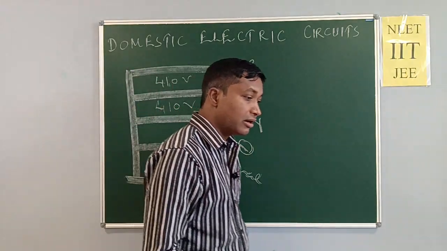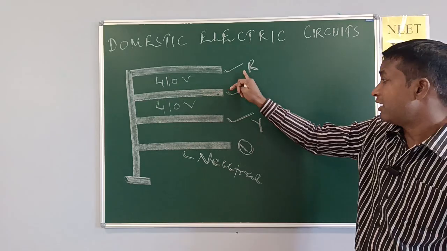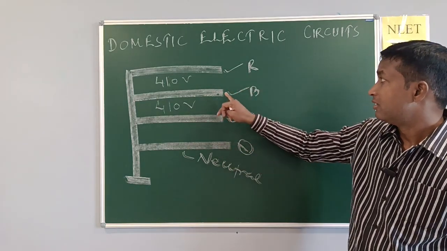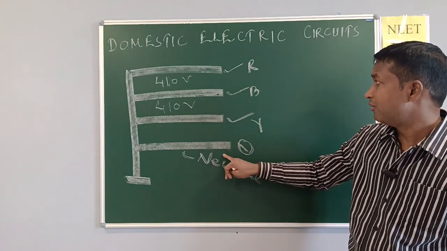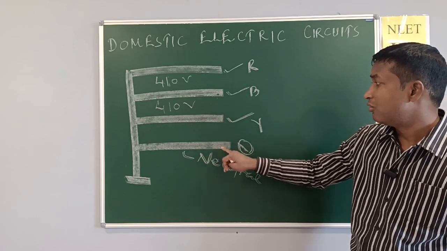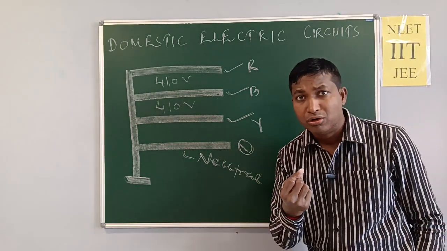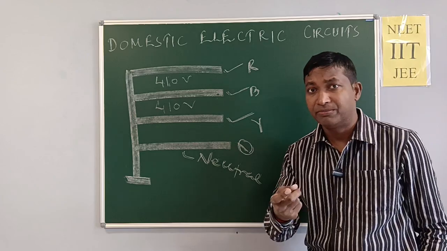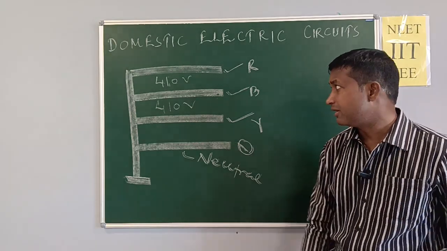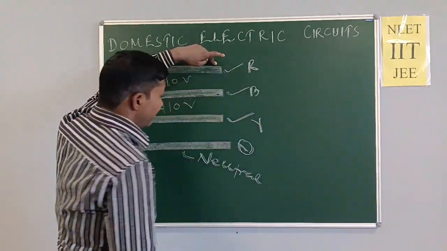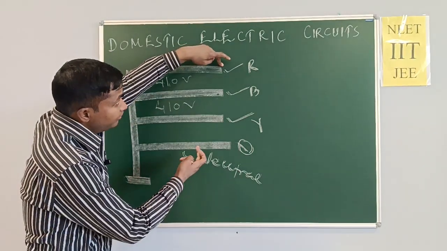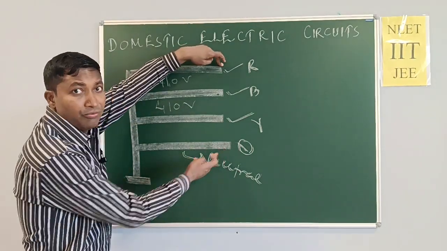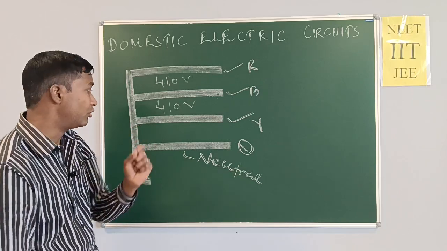Further, can we apply red and neutral? Can we apply blue and neutral? Can we apply yellow and neutral to know the voltage? Yes. Again we take the voltmeter and connect it with red and neutral. We found 220 volt.